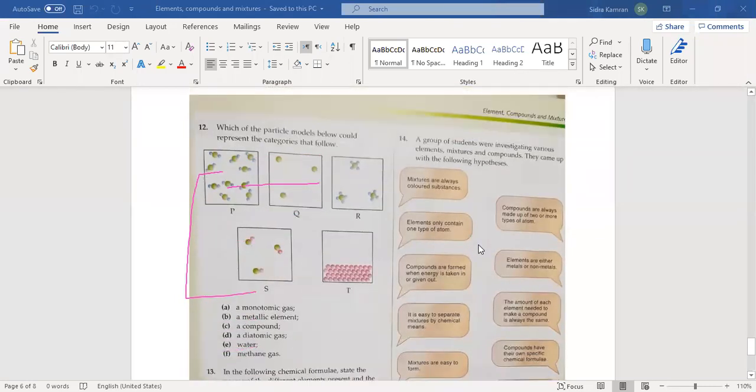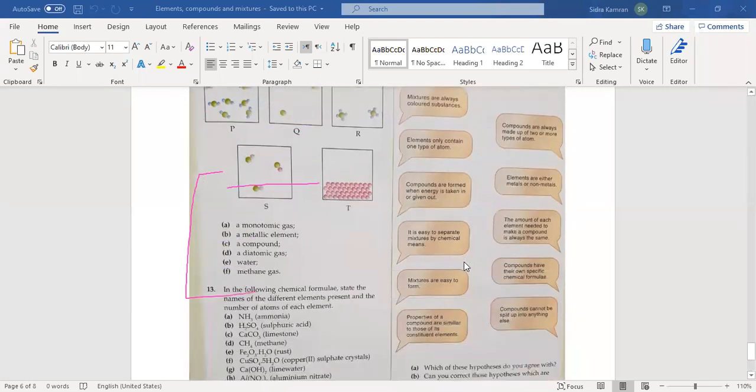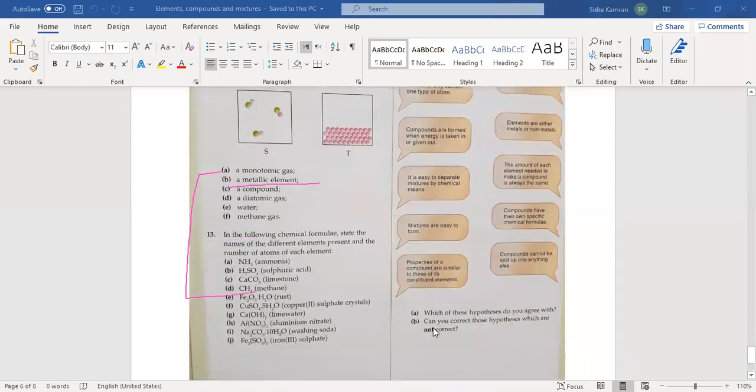Okay, next is question number 14. It's a very interesting question and it totally depends on your concepts. So you all have to answer this. I'm not going to tell you the answer of this question. The question is, a group of students were investigating various elements, mixtures and compounds. They came up with the following hypotheses. While doing some investigations and experiments, they got these hypotheses. So you have to answer these 2 questions.